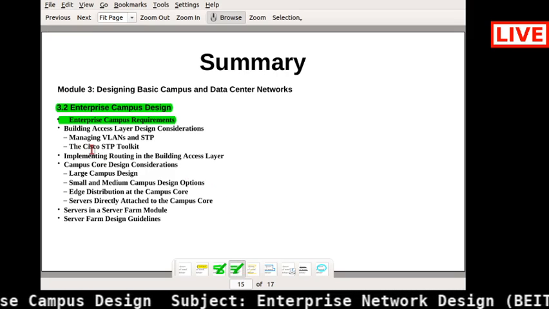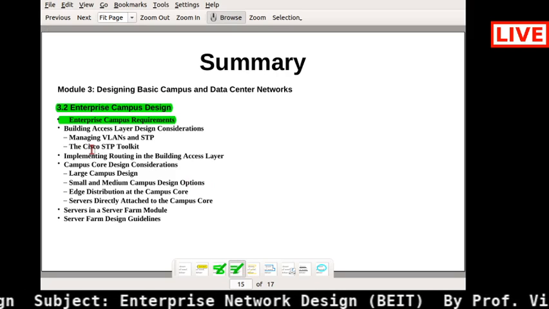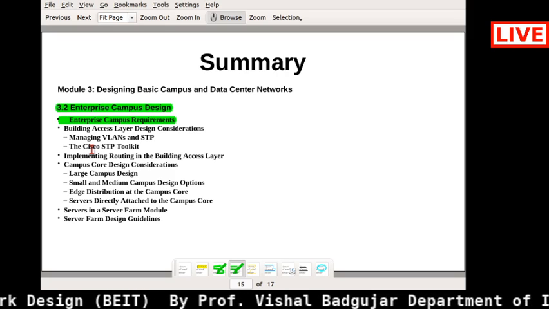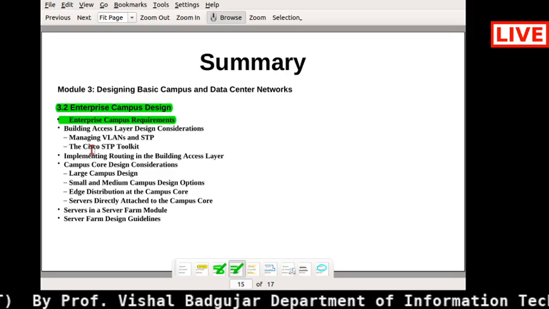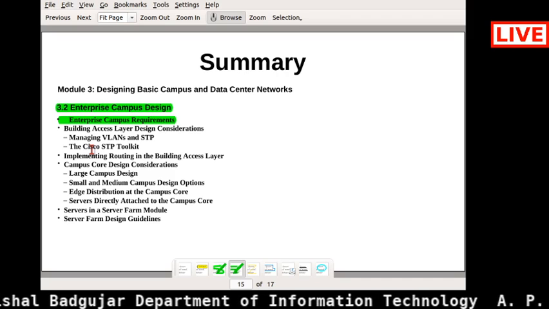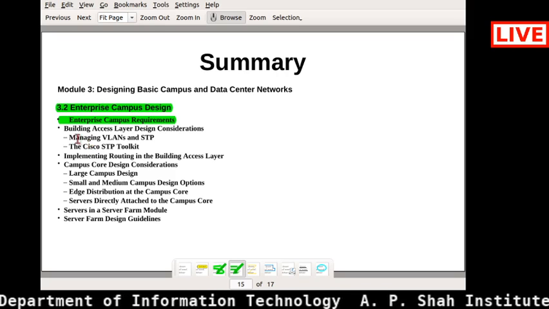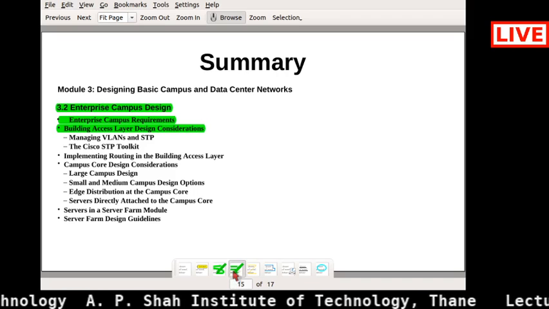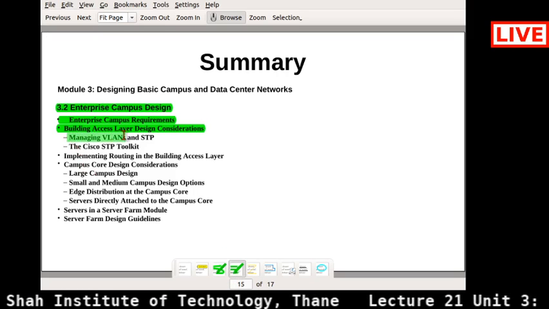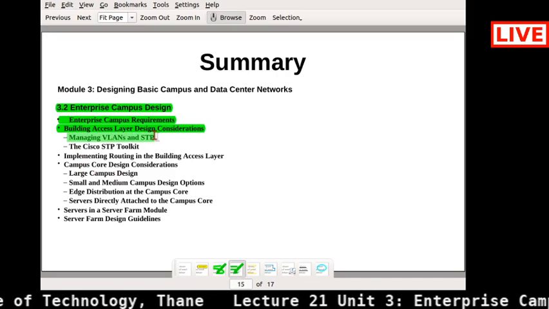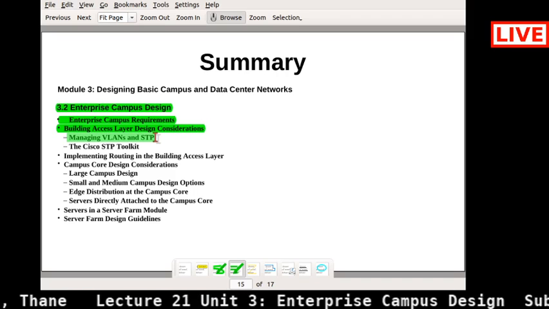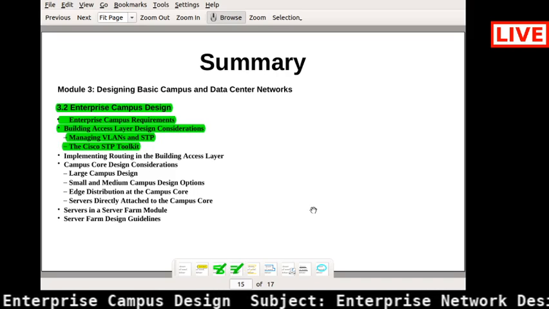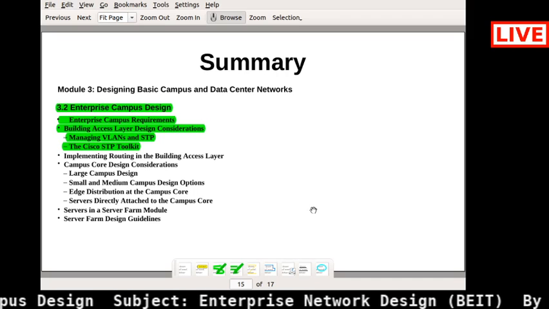With the help of these we compared our functional areas: enterprise access, building distribution, enterprise core and server farm. Then we saw the building access layer design considerations, how to manage VLANs and STPs, and the different Cisco toolkits which are used to manage these STPs.